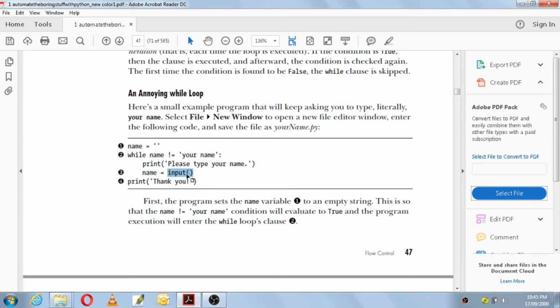The work of the input function is to take a string from a user. That string will be taken and it will be sent to whom? Here, name. It will go and sit in name, then again you will come back. If you have given a different name, again it will check name not equal to your name, then print "please type your name". This will go on as long as you give this string only. If you don't give this string, it will go on asking you again and again. If you give this string, that is your name, immediately it will stop and print thank you.